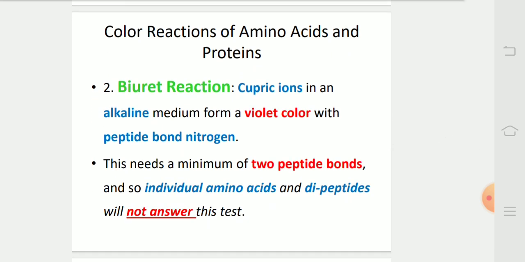Biuret reaction. Cupric ions in alkaline medium form a violet color complex with the nitrogen of peptide bonds. This needs a minimum of two peptide bonds, and individual amino acids and dipeptides will not answer this.